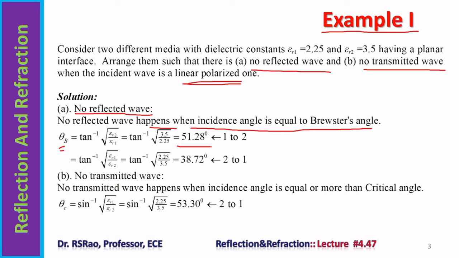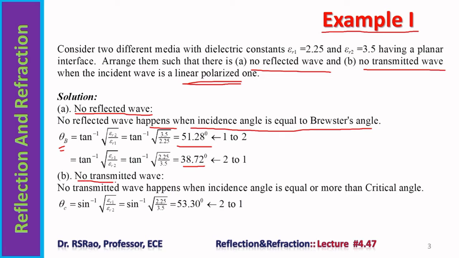Brewster angle can also be computed for the case when the wave is traveling from 2 to 1. Tan inverse square root of epsilon r1 by epsilon r2 results in 38.72 degrees. So when the wave is traveling from medium 2 to medium 1 and the angle of incidence is 38.72 degrees, no reflected wave exists, and the entire wave gets transmitted.